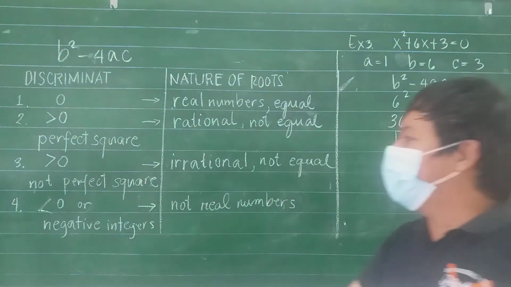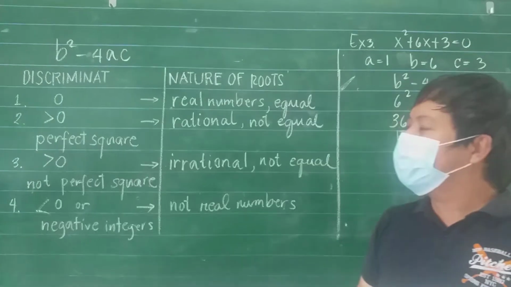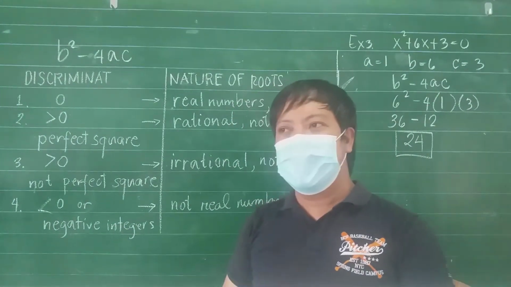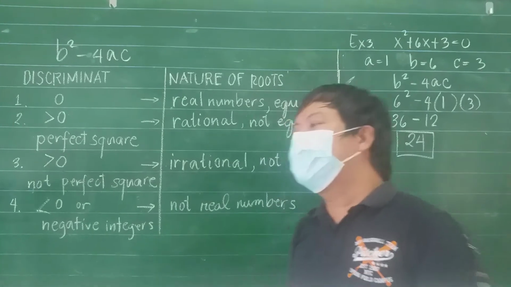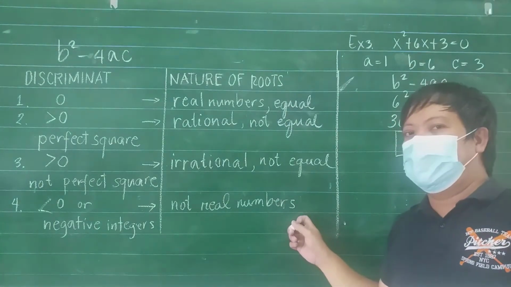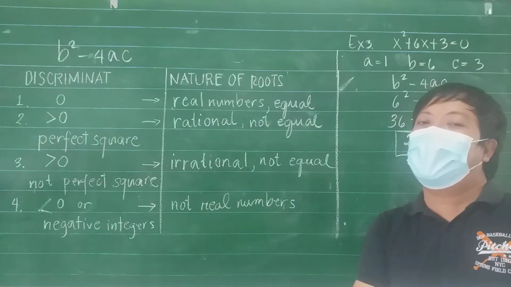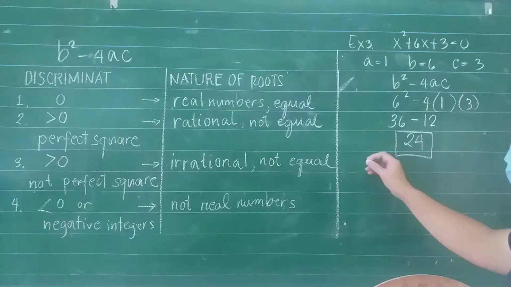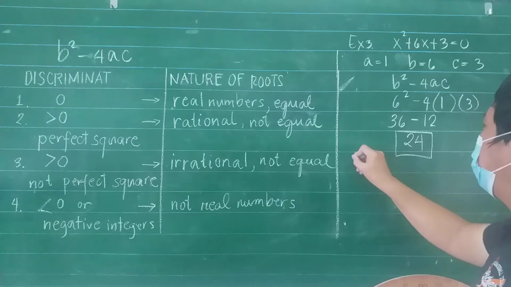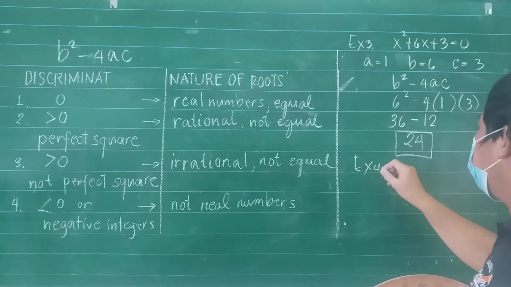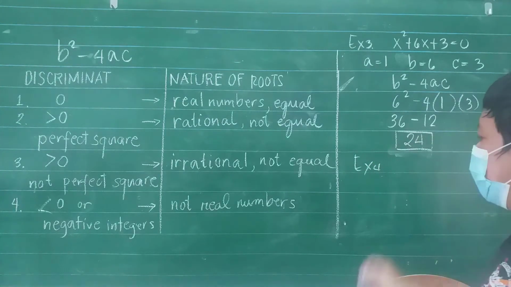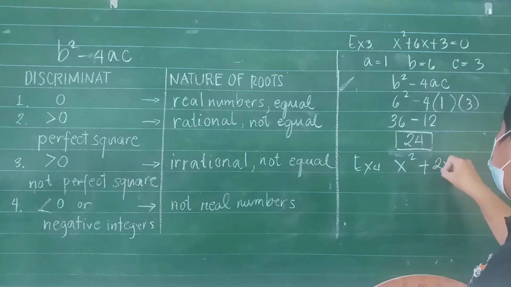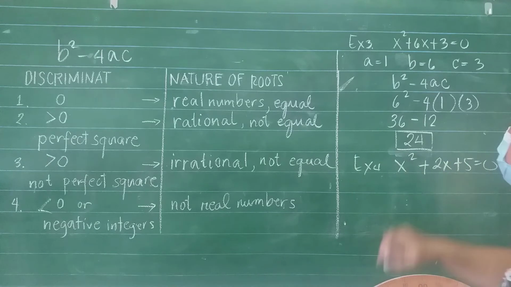Next is number 4. For number 4, our discriminant is less than 0 or negative integers. So lahat ng negative integers, not real numbers, ang magiging kalalabasan ng nature of roots niya. Okay, so giving an example for number 4, if the given is x squared plus 2x plus 5 is equal to 0.